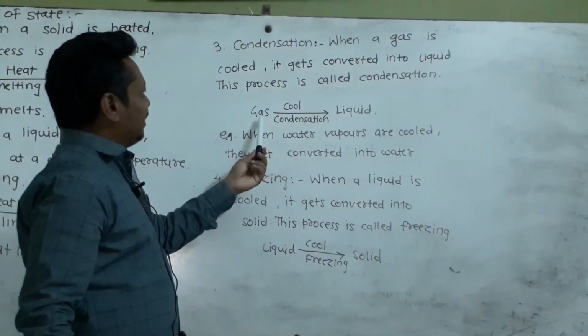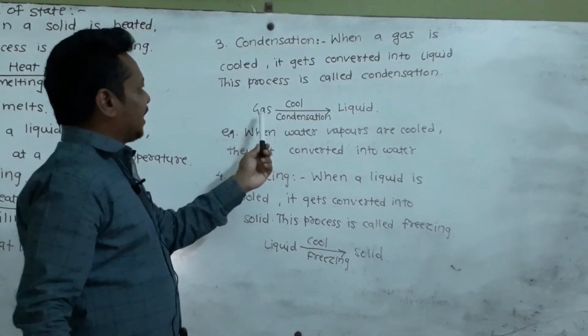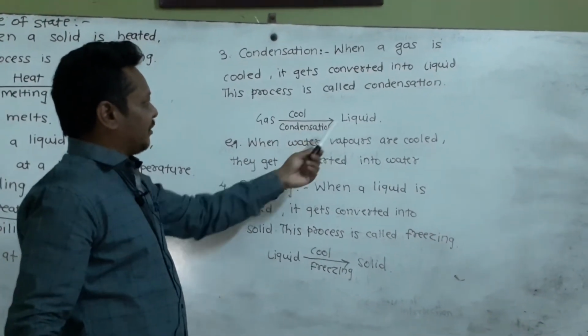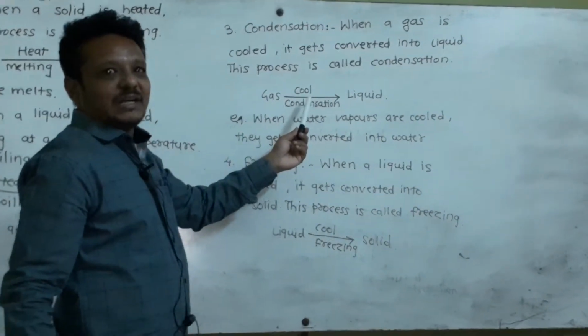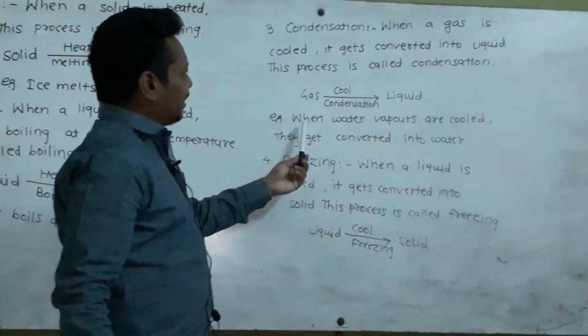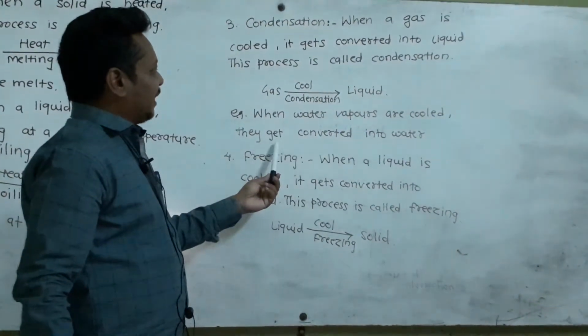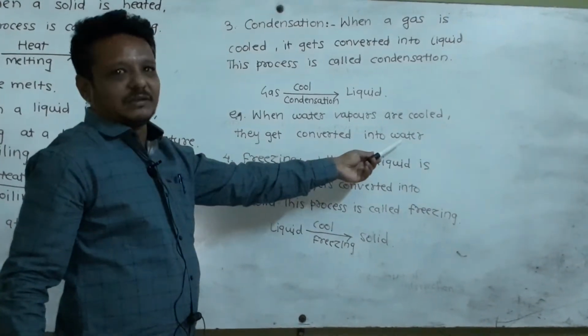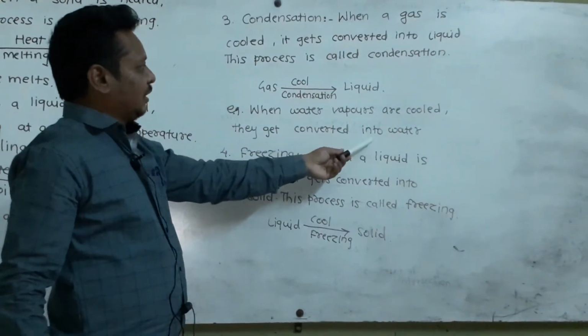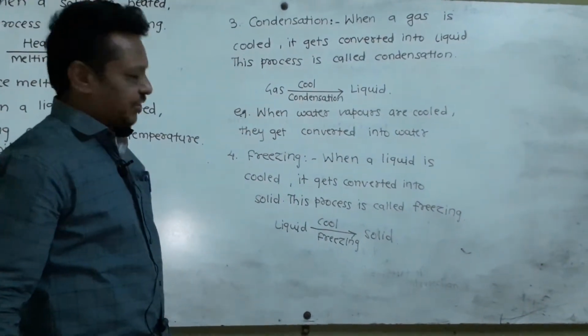For example, when gas is cooled, it is converted into liquid. This process is called condensation. For example, when water vapors are cooled, they get converted into water, and this process is called condensation.